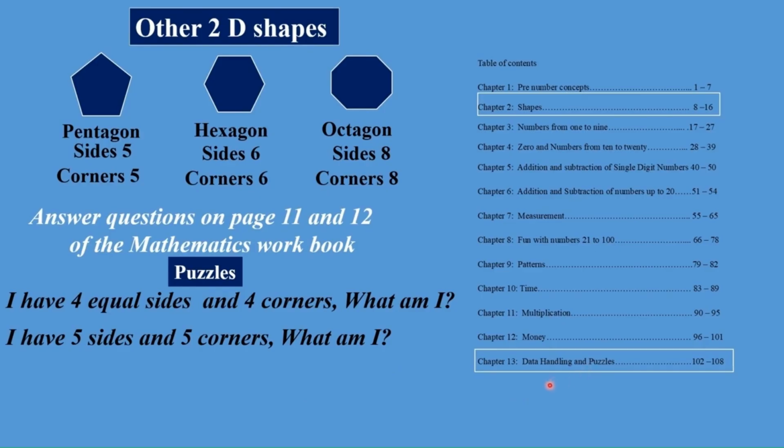Now here I am going to ask you 2 questions. I have 4 equal sides and 4 corners. What am I? I am a square.